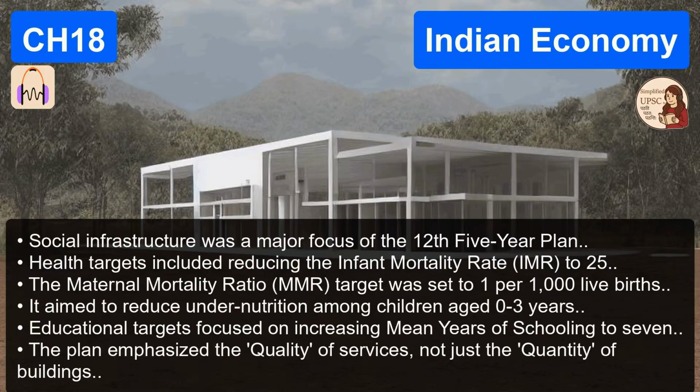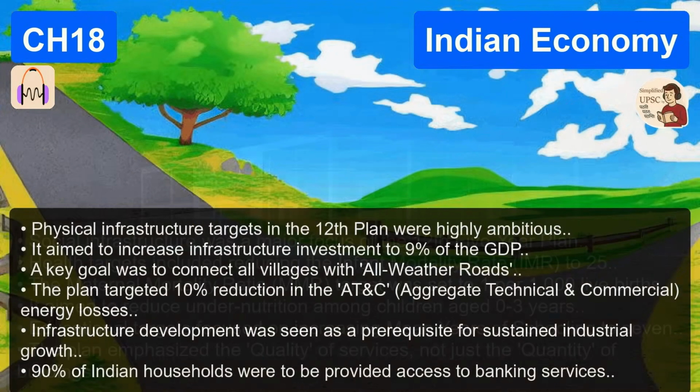Wait, 90% banking access? That specific target really set the stage for the massive UPI and digital India revolution we live in today, didn't it? It absolutely did. This was the necessary precursor to schemes like the Jan Dhan Yojana and the government's massive push for direct benefit transfers. Because you simply can't transfer welfare money directly to a citizen if they don't even exist in the banking system. Exactly. The plumbing had to be built first.